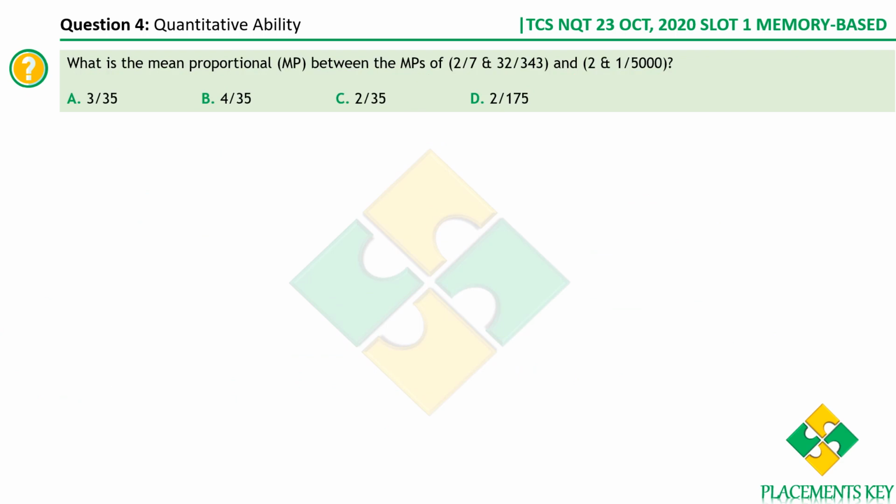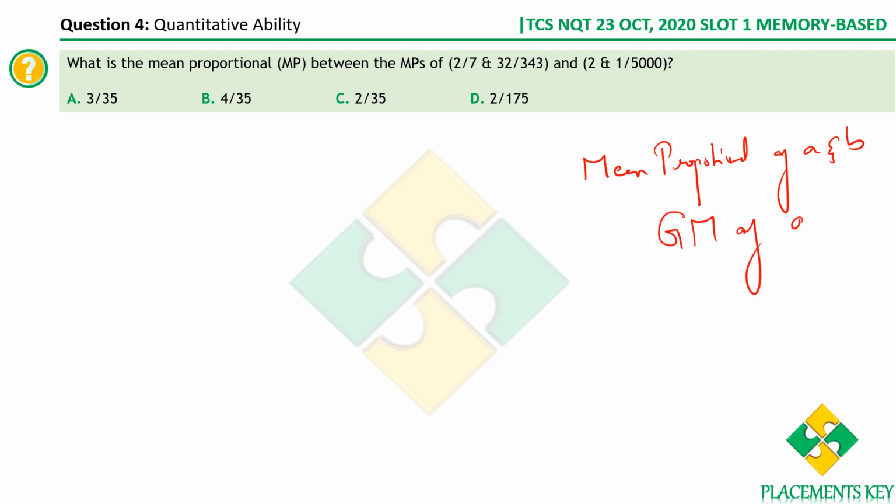Now, what is mean proportional between mean proportionals of something? What is mean proportional at all? What do you mean by the mean proportional of A and B? It's nothing but the geometric mean. So the geometric mean of A and B, I hope you already know this, is square root of AB. Mean proportional also means geometric mean. The value is square root of A into B.